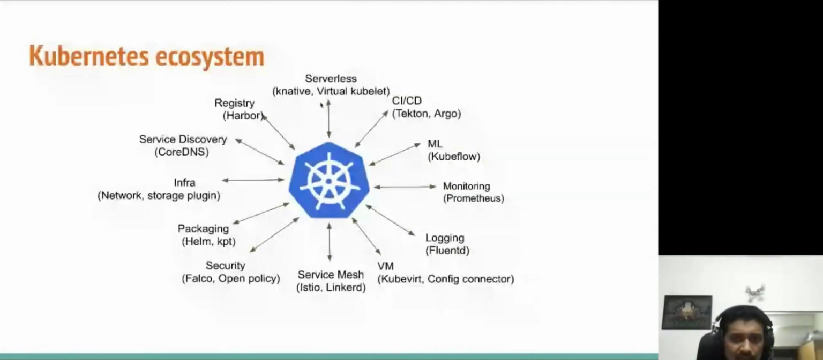So just to give some examples, these are a few of the ecosystem projects. There are projects around serverless, CI/CD, ML, monitoring, logging, service mesh, packaging, service discovery, and registry. What I have done here is put the common needs of the ecosystem and some example projects under each of them. And I would say 100% of them are in open source foundations, either CNCF or some of the other foundations.